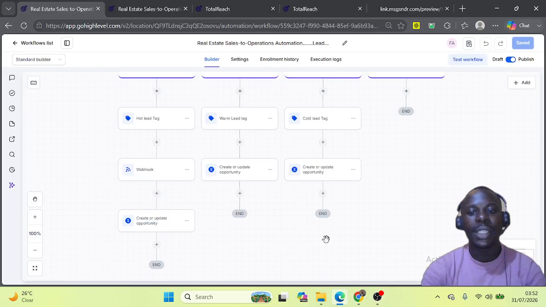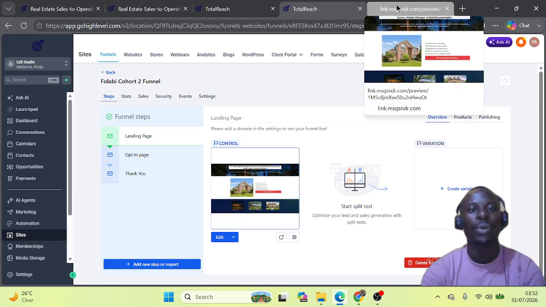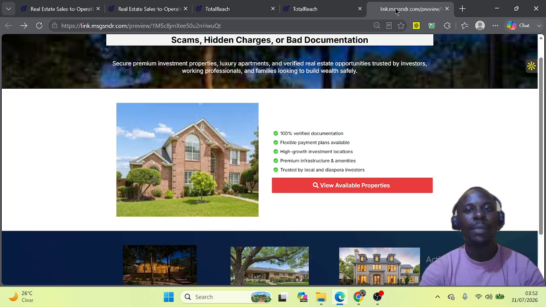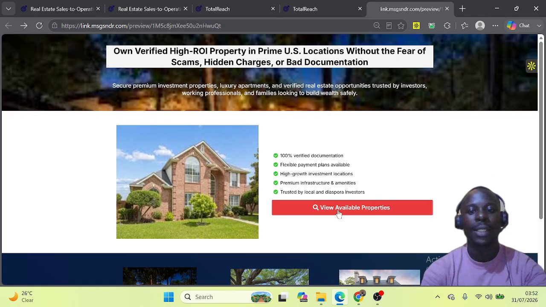And to make this effective, I had to create a page. So this is a mini page. It is a three-step funnel. We have our landing page, the opt-in page, where a form is added, and the form is going to be a trigger for all of these things we're trying to do. And also we have our thank you page. So previewing this page, this is the landing page, then this leads to the opt-in page.